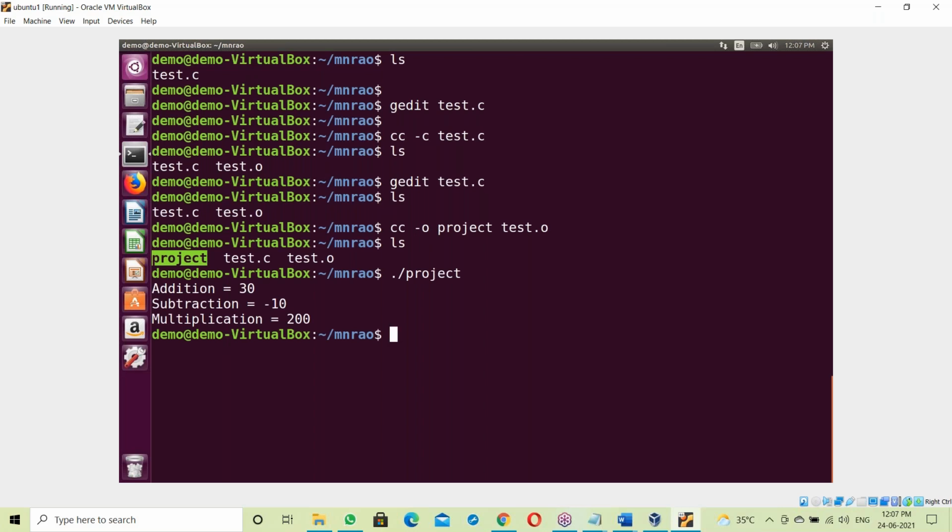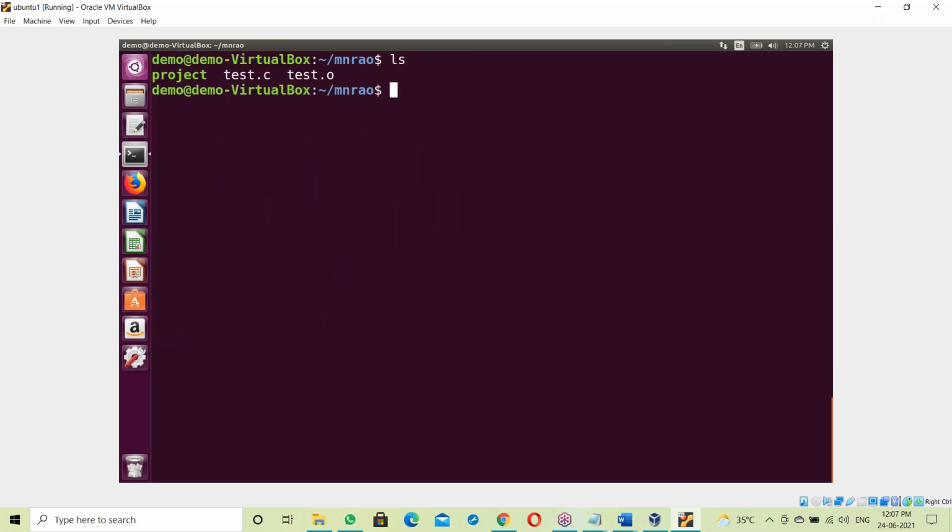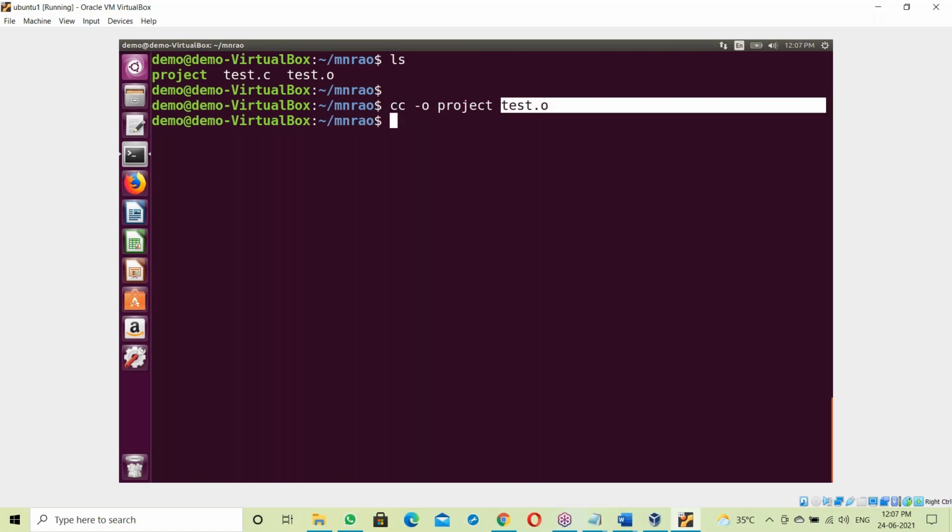Now, what is this exe file? What does it contain exactly? See, what is happening at the time of creation of the exe file? Project is the exe file. Here cc means the C language compiler and o means output file. The object file is converted to an exe file. How is that exe file generated?